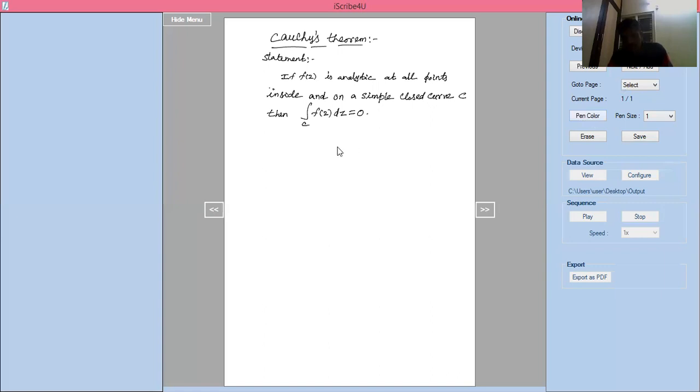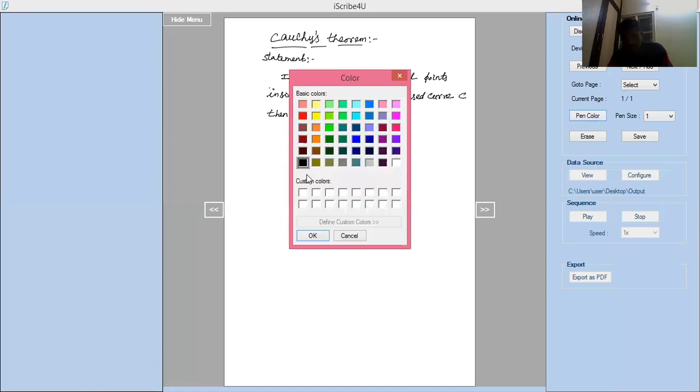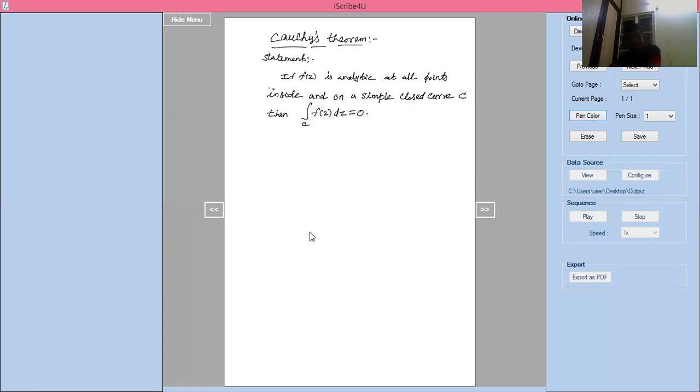Proof. If f of z is analytic at all points, analytic means it satisfies the CR equations at all points inside and on a simple closed curve. It should be analytic inside and on the simple closed curve C. Then integration over C of f of z dz equals 0. Now, how do we prove it?